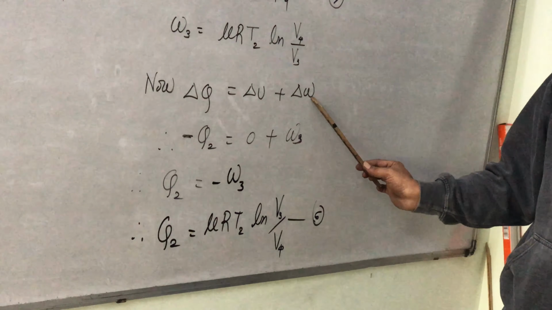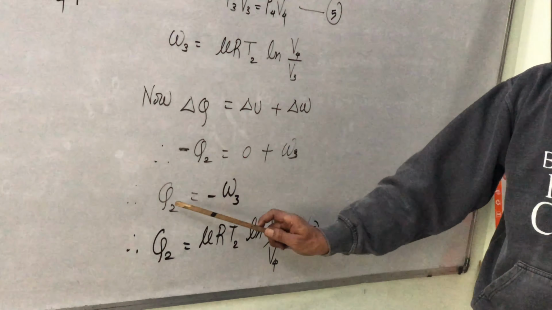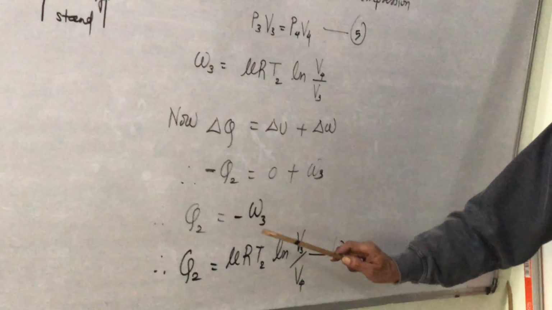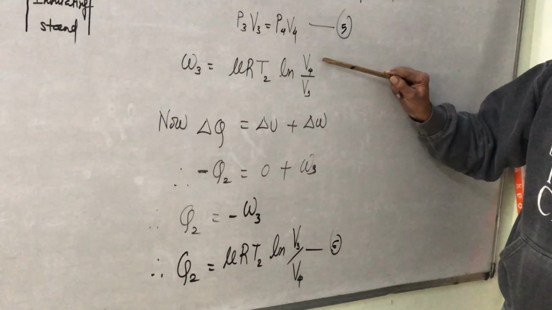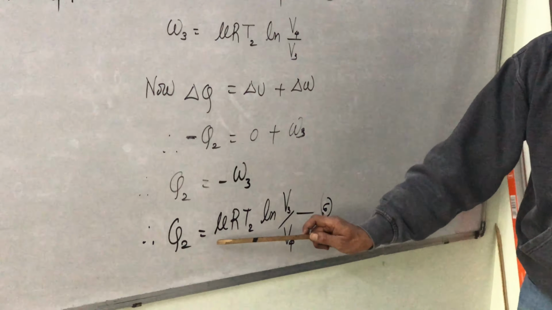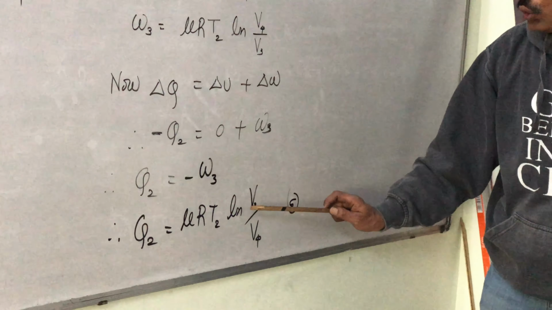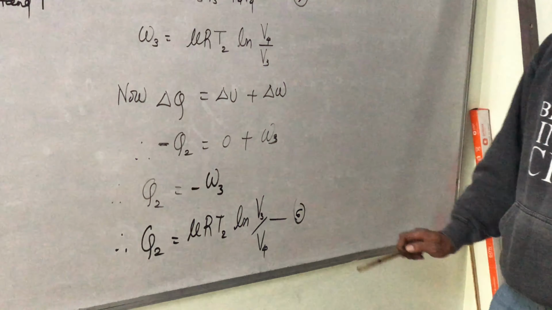Delta U is 0, delta W is W3. So Q2 is minus W3. So Q2 is the negative of this, so we have changed numerator and denominator. So Q2 is mu RT2 into log V3 by V4. Okay.